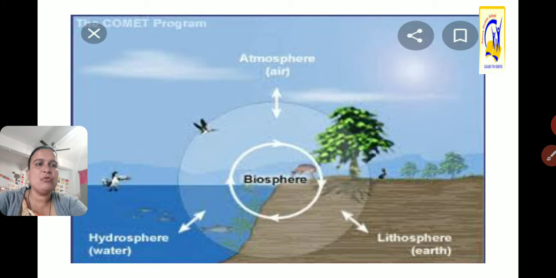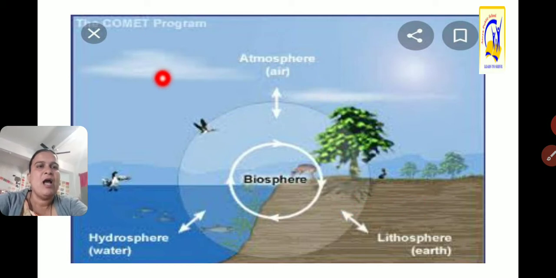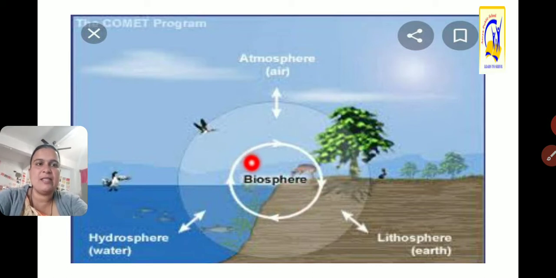So here you can see, my dear students, this is the lithosphere, the land portion. Atmo is air, and the air layer is the atmosphere. Then the hydrosphere contains water bodies, and due to water, air and land, living life exists on the planet Earth. These hydrosphere, atmosphere and lithosphere are the necessary factors for the biosphere.